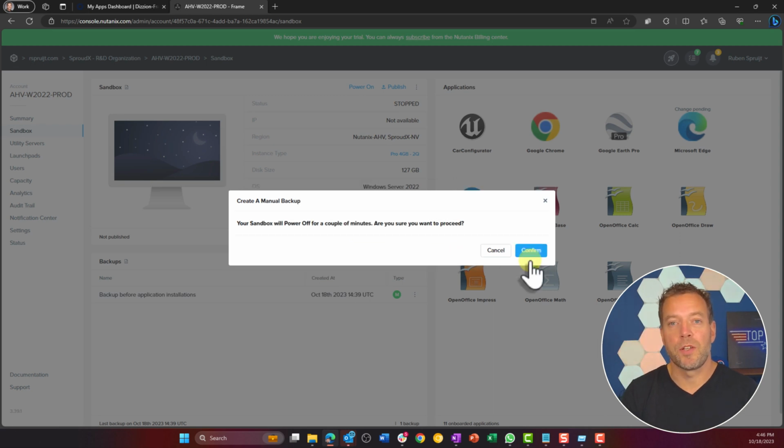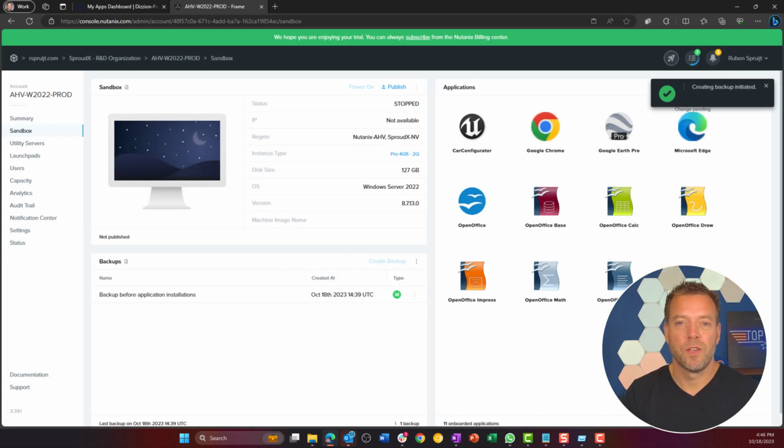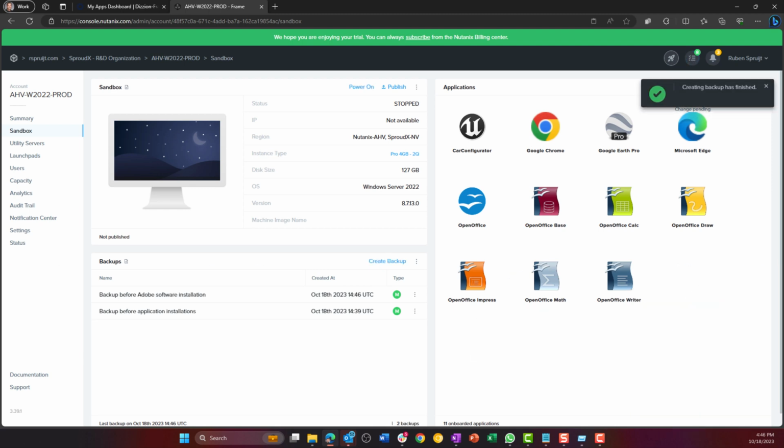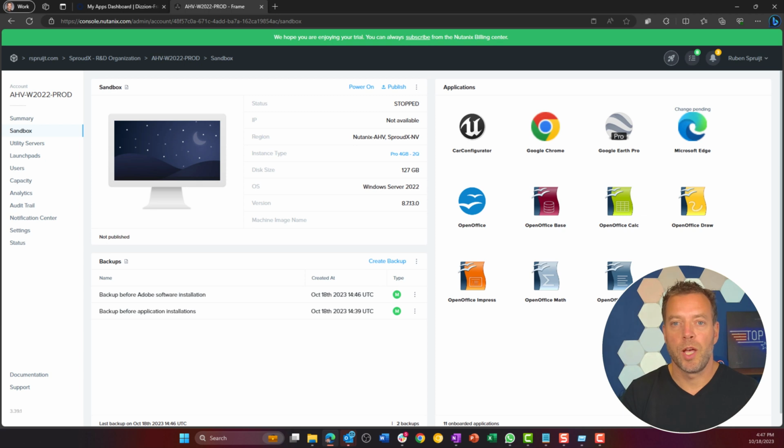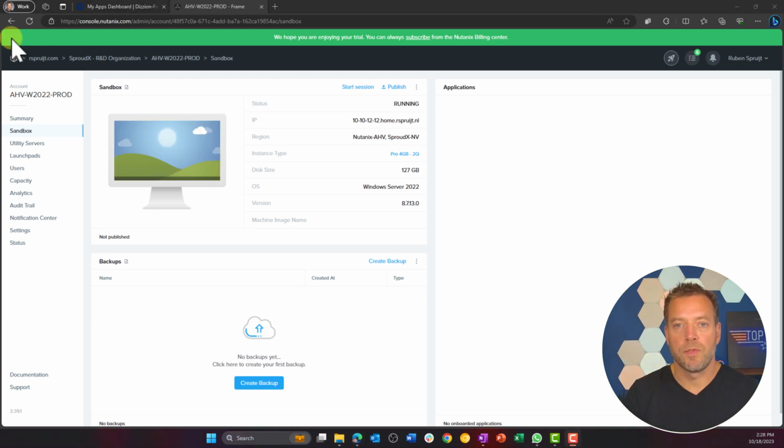Let's start by accessing the Frame Account Administrator interface to create a backup of the sandbox before making any changes, so we can always revert back to a good running state when needed. Next, we'll power on the sandbox and start a Frame session.